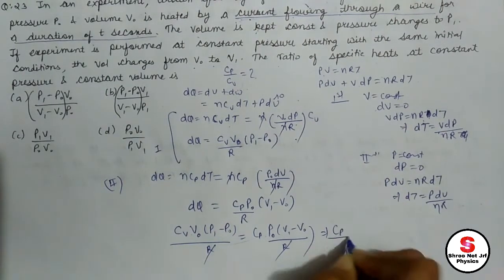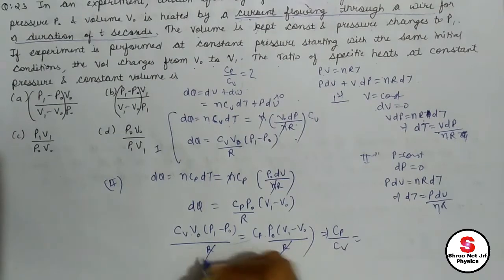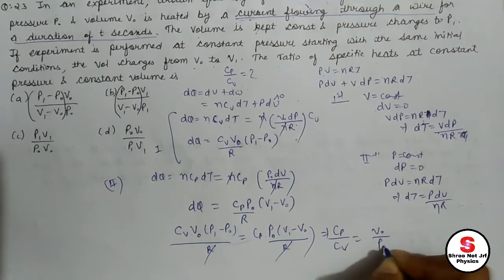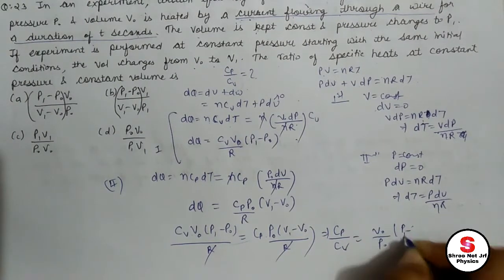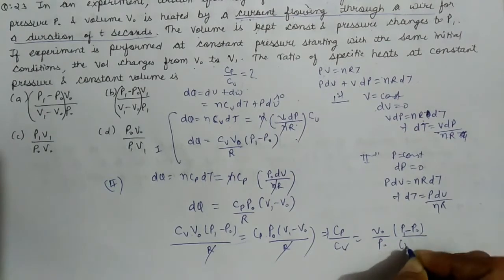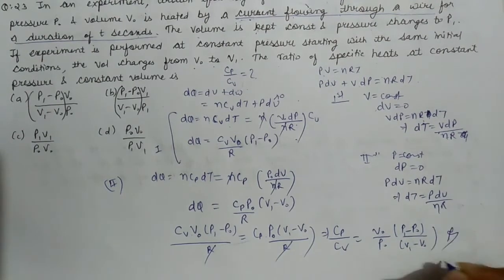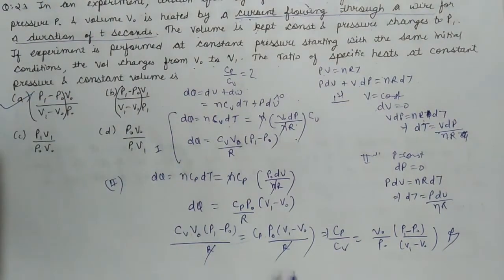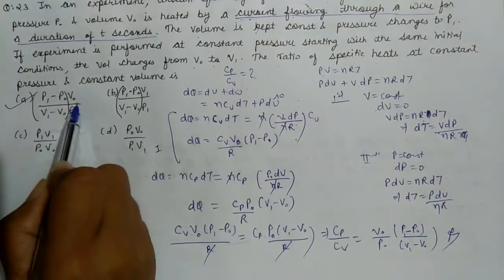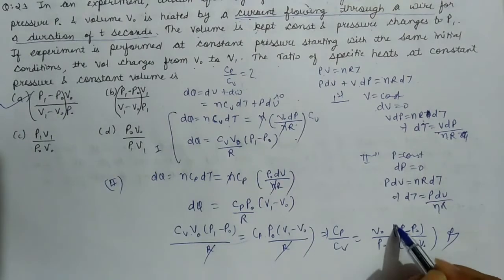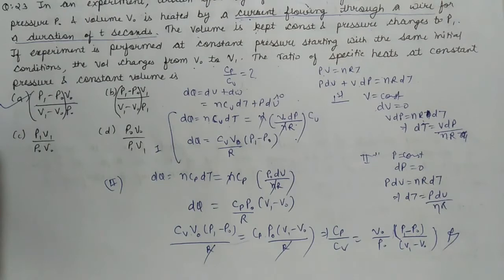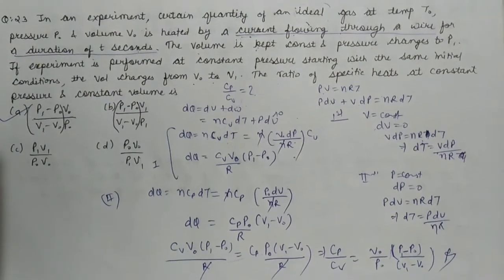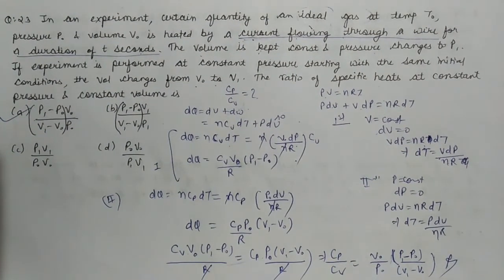That means Cp divided by Cv equals what? This thing here, V naught divided by P naught, times P1 minus P naught divided by V1 minus V naught. It is our right answer. Option A is our right answer. See here, I just did this. You can write and apply brackets in this way. So I hope this question would be clear to you. Now let's move on to the next question.